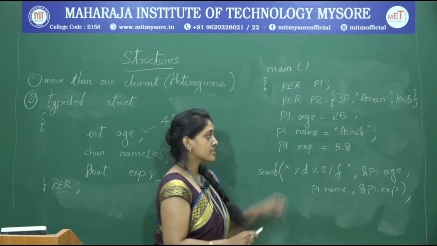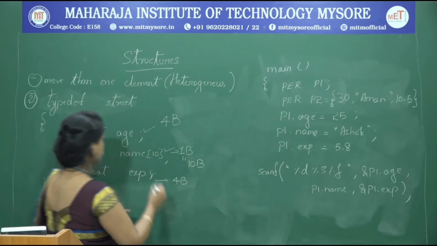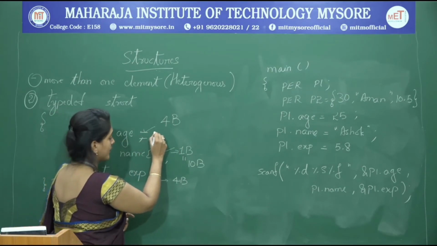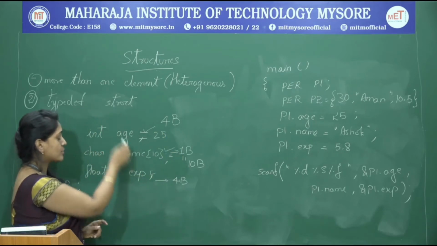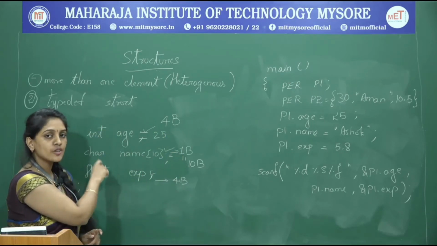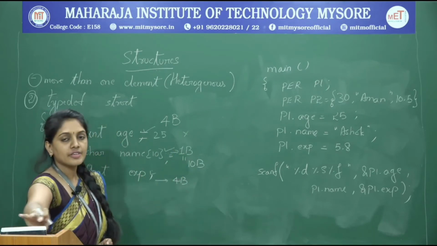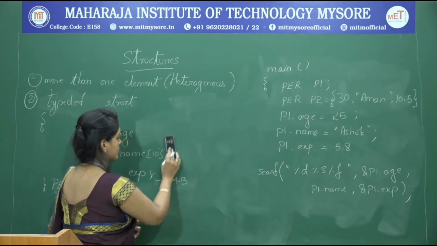Suppose instead of initializing like this, the beginners may try to initialize the values, something like age is equal to 25, name is equal to Alok. If you try to initialize the values within the declaration of structure members, then this is wrong. You cannot do like that. We have to initialize these structure members outside the structure.